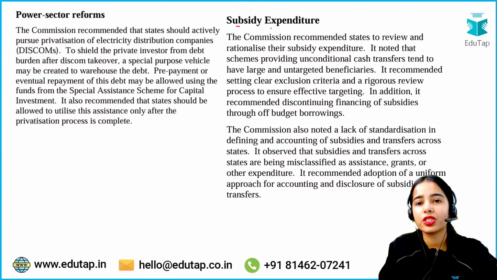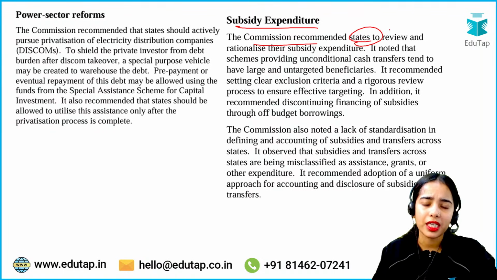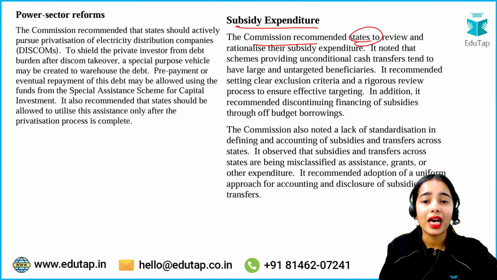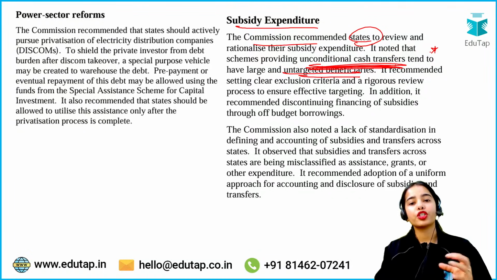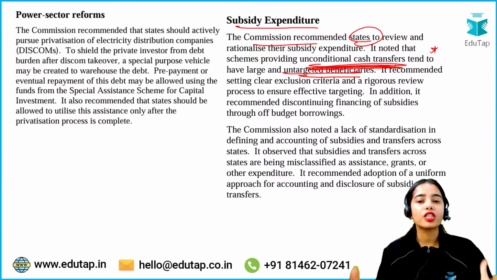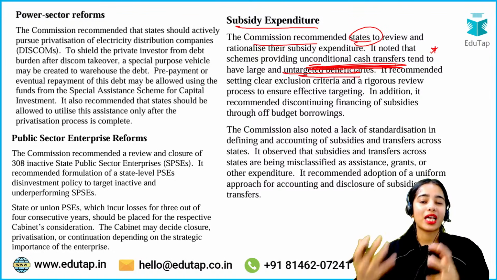Now, subsidy expenditure: the Commission has recommended that the states review and rationalize their subsidy expenditure. Much of the subsidy that the state governments are giving has untargeted beneficiaries and unconditional cash transfers. That is a huge problem for the state governments. The Finance Commission noted that schemes providing unconditional cash transfers tend to have large untargeted beneficiaries. So this is a problematic situation. Subsidy expenditure has to be rationalized.